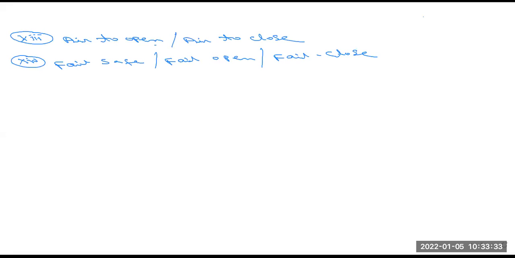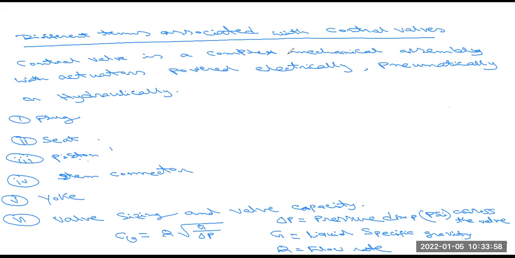This fail close is used when the valve closes the system. That means when the valve's work is completed, then the closing system you use is the fail close system. So these are the basic operations of the different terms associated with control valves.